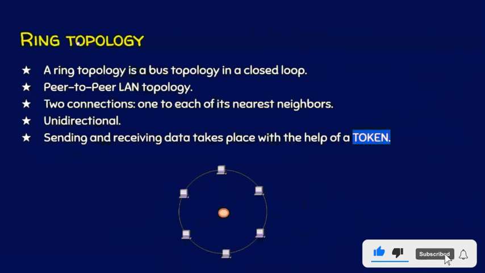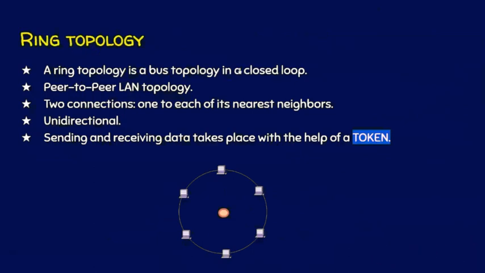And coming to the second topology, the ring topology. A ring topology is a bus topology, but in a closed loop. If you observe, this is a bus topology, but this is a closed loop.